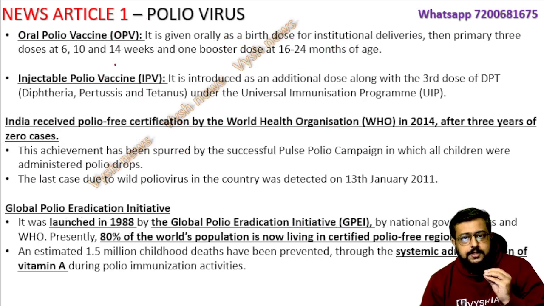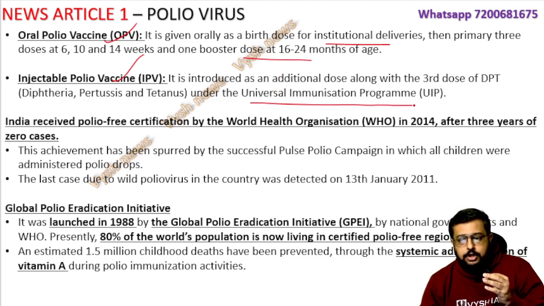For polio, there is the oral vaccine, the drop which we give in the mouth of the child, and there is also the injectable polio vaccine. We are doing it 100% in India, institutionally, when the child is born, right from the start they are given doses as per a weekly schedule, and then the injectable is there. In India we have something called the Universal Immunization Program. We usually take the diphtheria, pertussis, tetanus, DPT vaccination, and along with that there is an additional dose of injectable polio vaccine also.